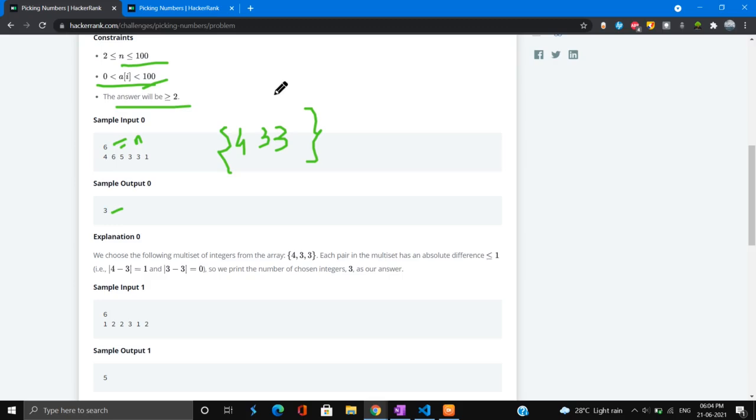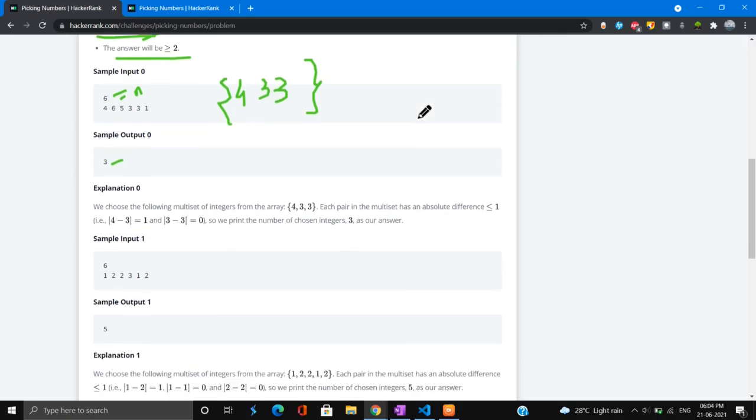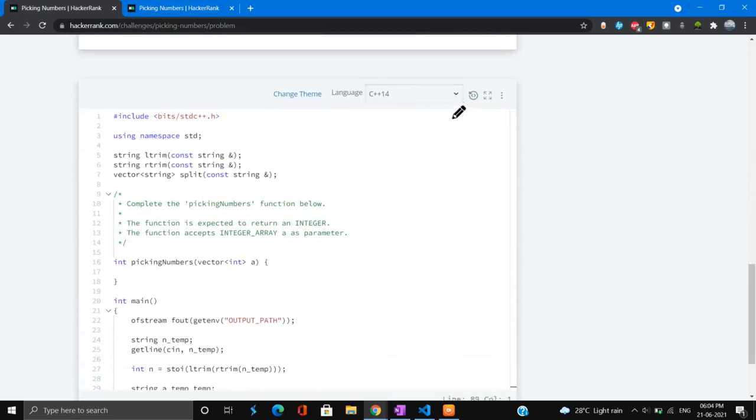So why have we done that? We have taken a frequency array of size 100 because we know that any consecutive integers differ by at most 1, right? So we have initialized the frequency array and we are getting the maximum frequency elements from the array so that we can get the size of the maximum set possible. So let's move towards the code.